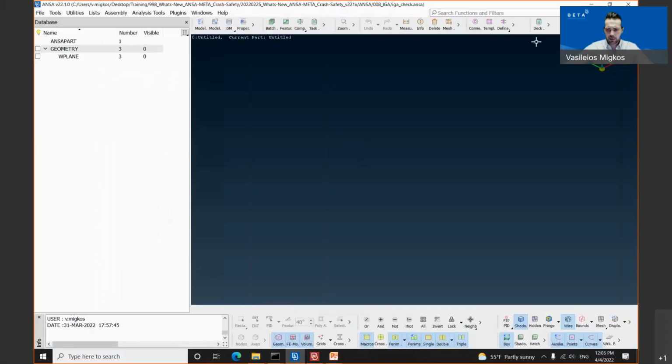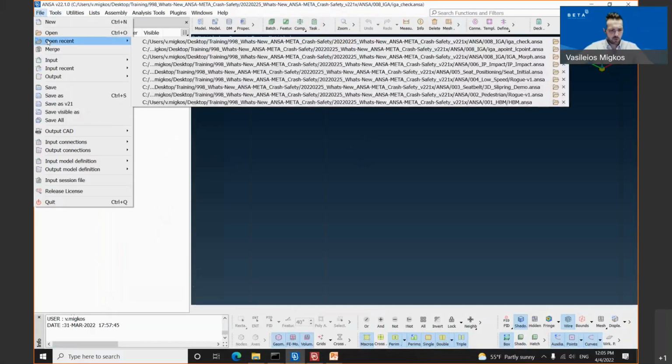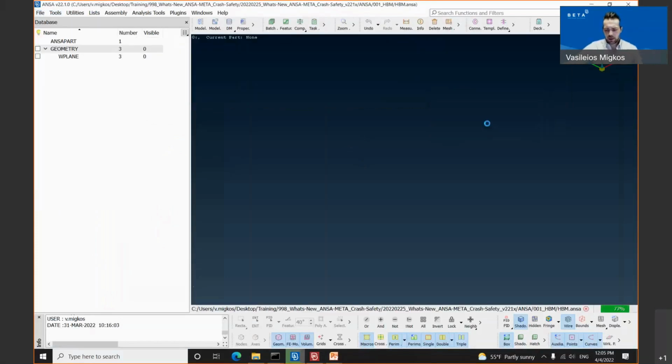As you might see, I have opened the ANSA version 22.1.0. We will start off with the first model for our human body model. And you might be already familiar with the newest version of our tools and the preprocessor.